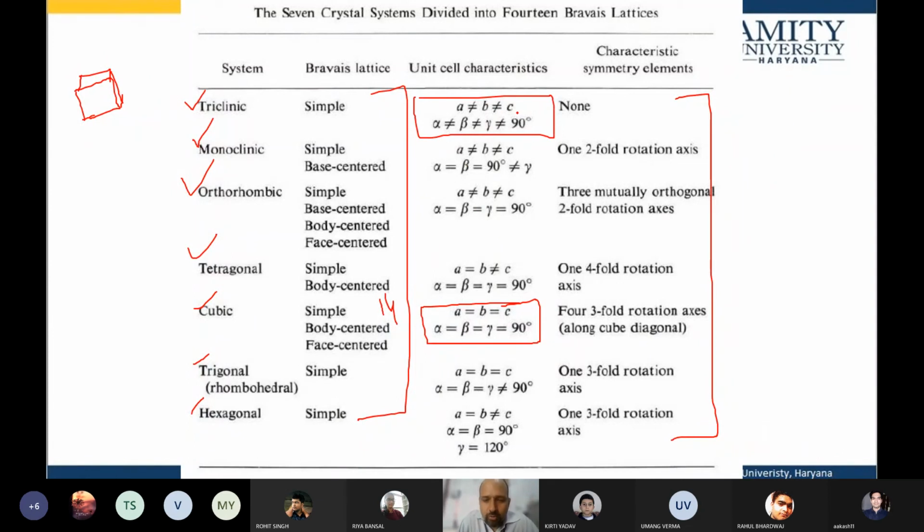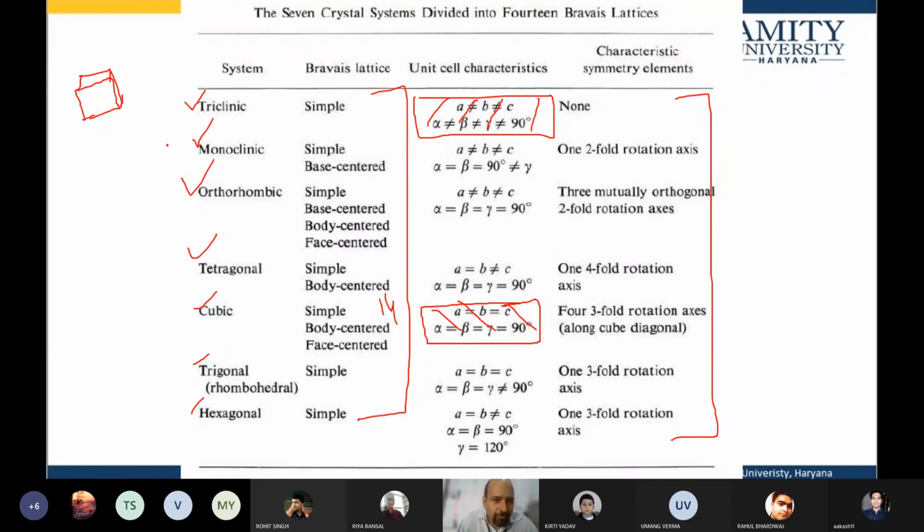In case of cubic, A is equal to B is equal to C, alpha is equal to beta is equal to gamma is equal to 90 degrees. So these two are easiest to remember. So I will simply strike them off because with minimal effort you can remember them.